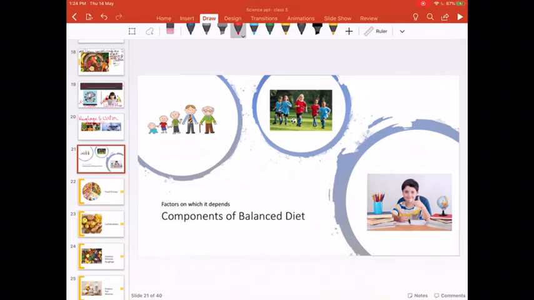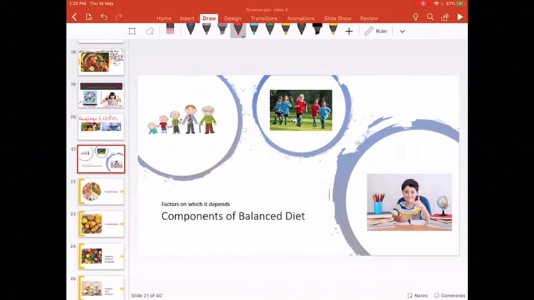Now, I'm talking of a balanced diet. We need to have the right quantity of every nutrient. That's what I'm telling you repeatedly. But ma'am, I am a boy or a girl of 9 years old, and ma'am, you are a lady of 35 plus. So how much food do you need? Do I need the same amount? Or the amount of protein I need, do you need the same amount?